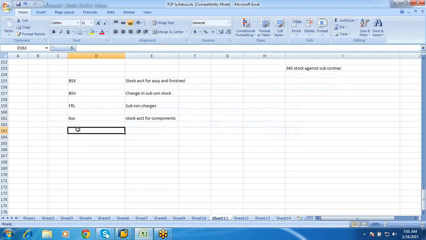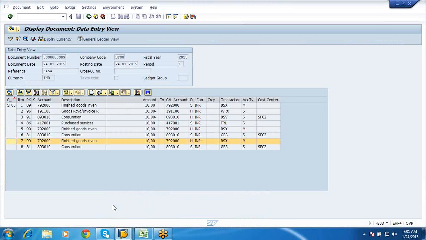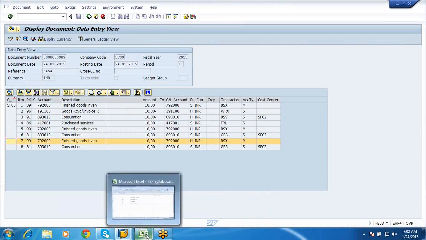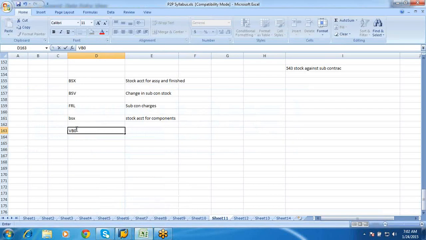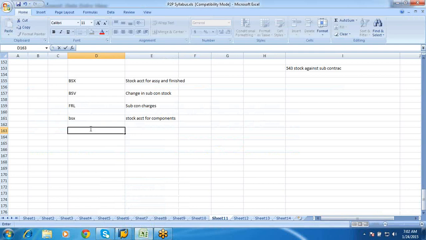The next one is your VBO. Do we have VBO? No, we don't have VBO, not an issue. But in some cases you would have VBO also. Sorry, not VBO, it's GBB, I believe. Yes, this GBB is the consumption account of your components, the change in consumption account of components.